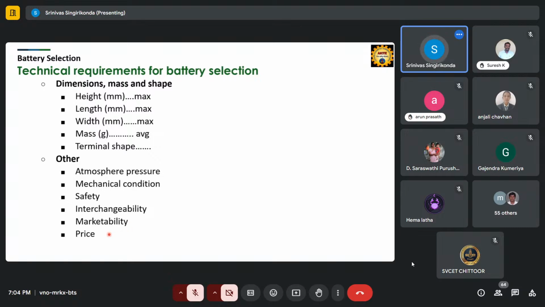And the price. So what is the price? At the starting itself we discussed, right? Price is going to play an important role in replacing IC engines with electric vehicles. So that's why the battery is 40 to 50% of the overall EV cost, right? So we need to reduce that price. The more we reduce it, the more the EV is going to be a success, right?